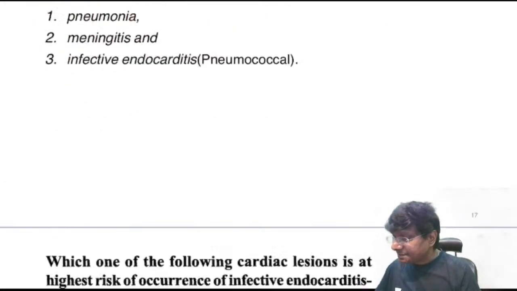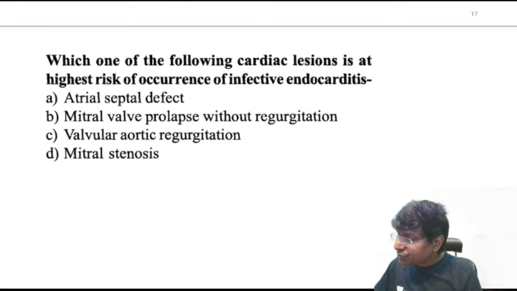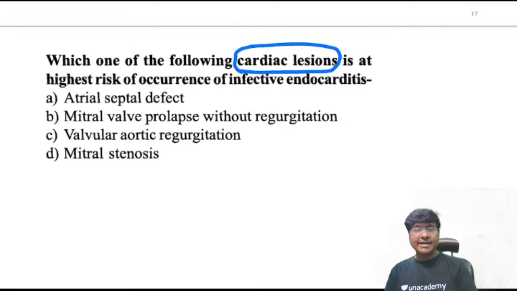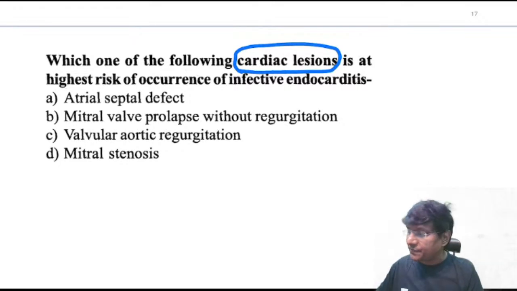Now for the development of infective endocarditis, you should have an underlying cardiac lesion. Which of the following cardiac lesions is at highest risk of occurrence of infective endocarditis?